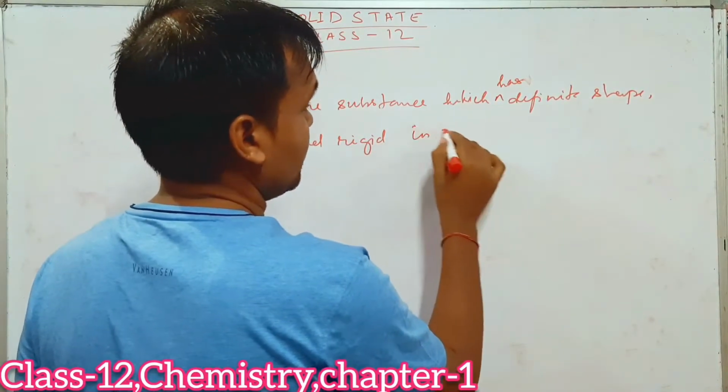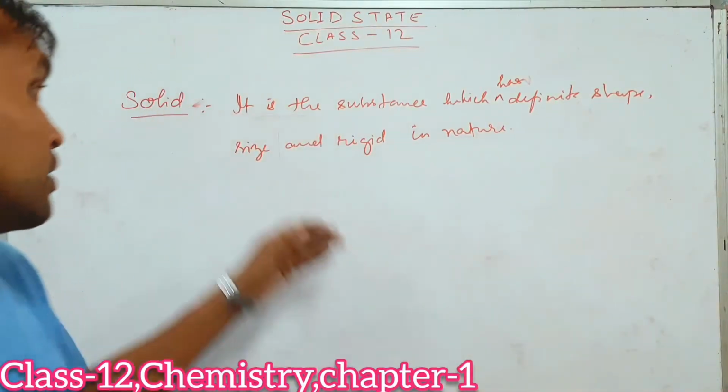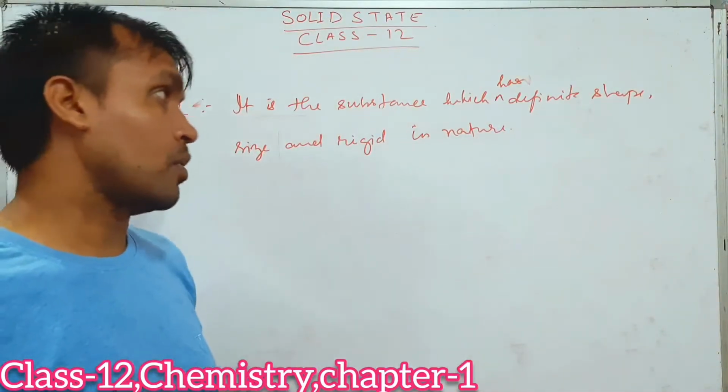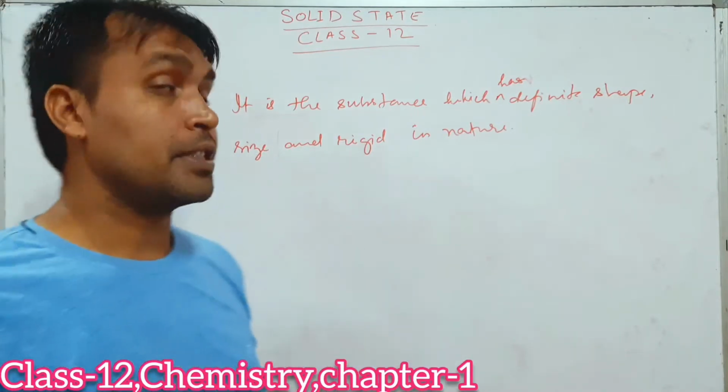Rigid in nature means they are not soft, they are hard to touch.